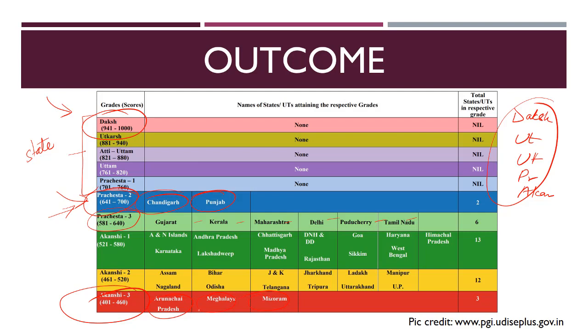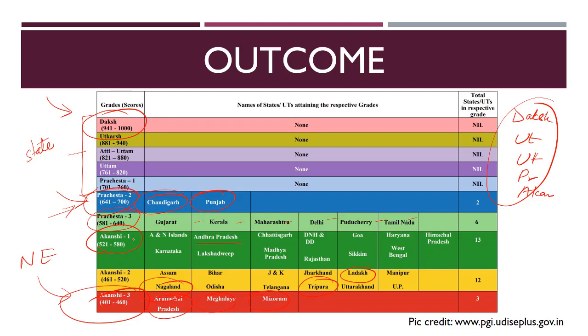You can also use this data in your mains examination because you can write that the states in the northeast are not performing well. Not only these, you can see even Nagaland as well as Tripura. These states, in fact Ladakh also, which is bordering Himalayas, these states are not performing well. So we need to take special measures for the states in the northeastern region. If you are giving any state PSC, please remember your particular state. So for example, if you are giving Andhra PSC, please look at it that your Andhra is in Akanshi 1. So this is the major outcome of this index.